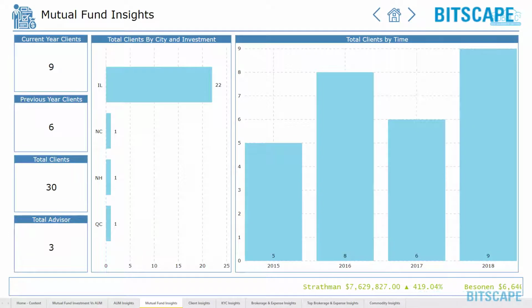Mutual Fund Insights shows clients by city and their investment. It also shows time-based total clients as well as current versus previous year total clients and total advisors.